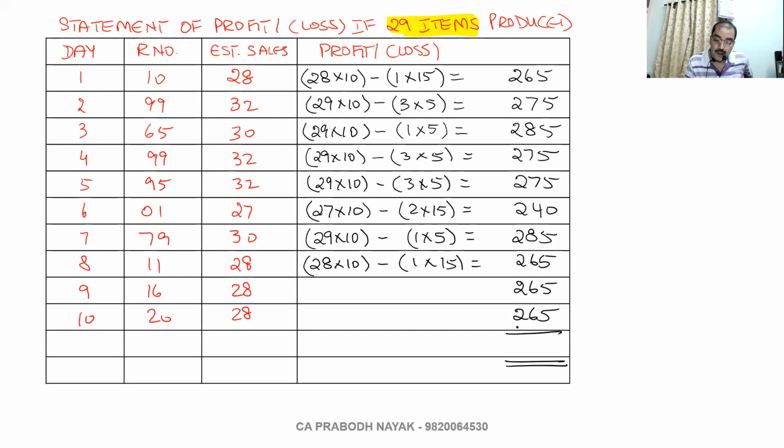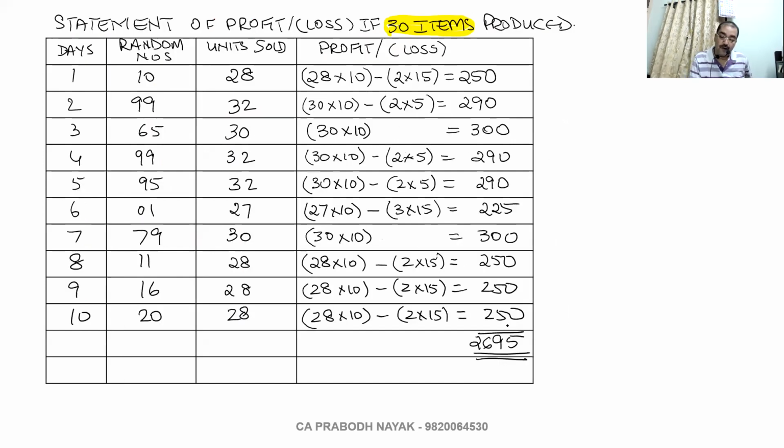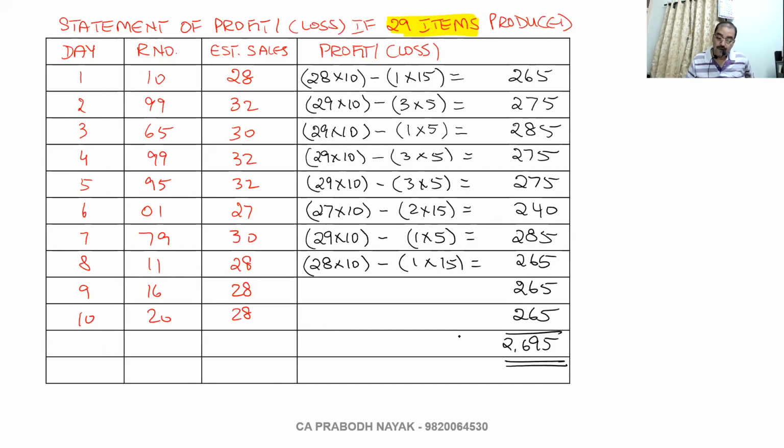Okay, so again the total comes to 2,695. Earlier also it was 2,695. Here also it is 2,695. So does it make any difference whether the company manufactures 29 items or 30 items over a period of 10 days? Does it make any difference?